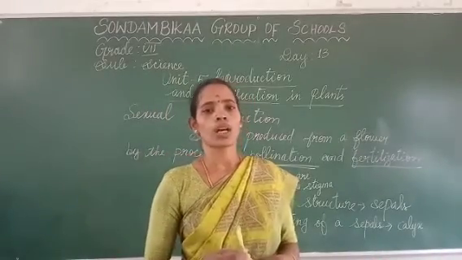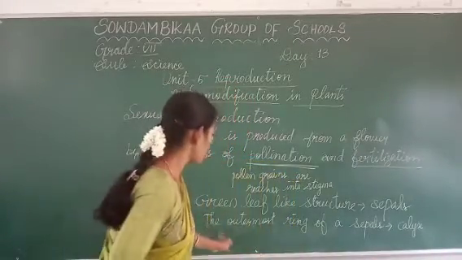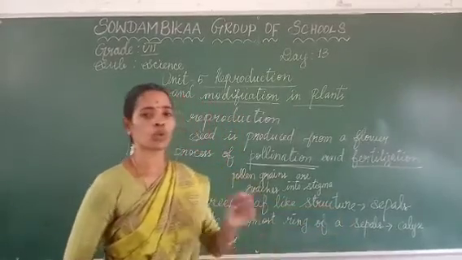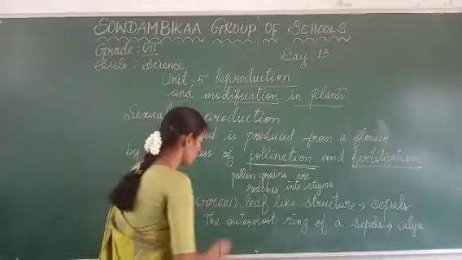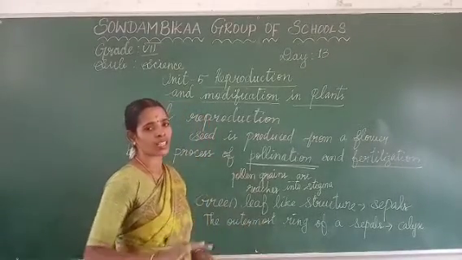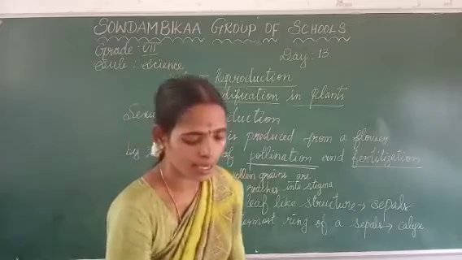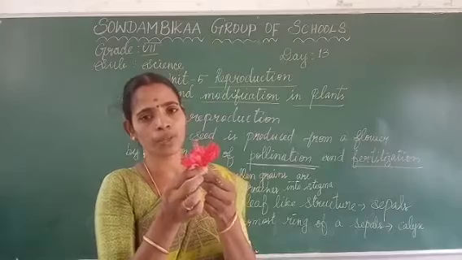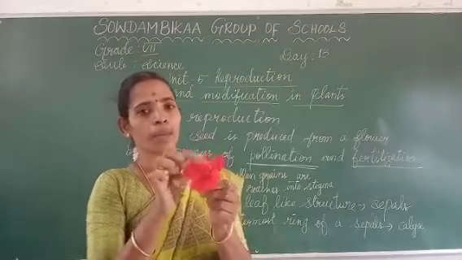The corolla. Corolla means what? The outermost ring of the sepals is called the calyx. In the same way, the outermost ring of the petals. Here in hibiscus we are seeing the expanded part of the flower, no? This part is the petals.